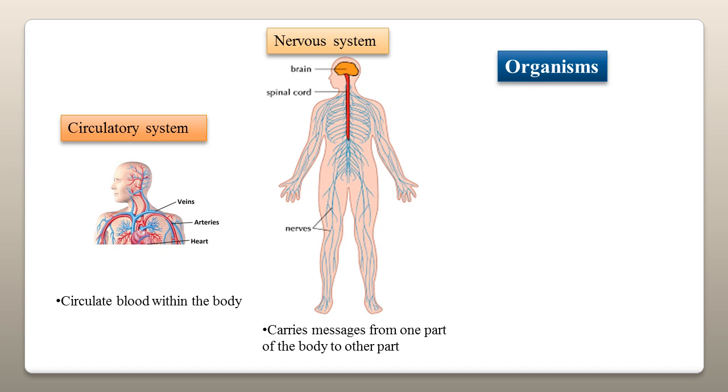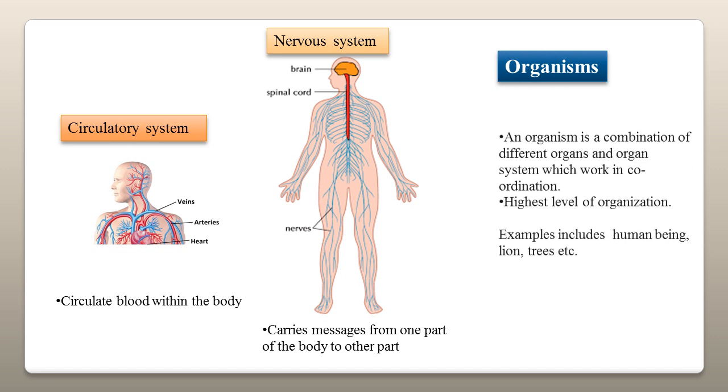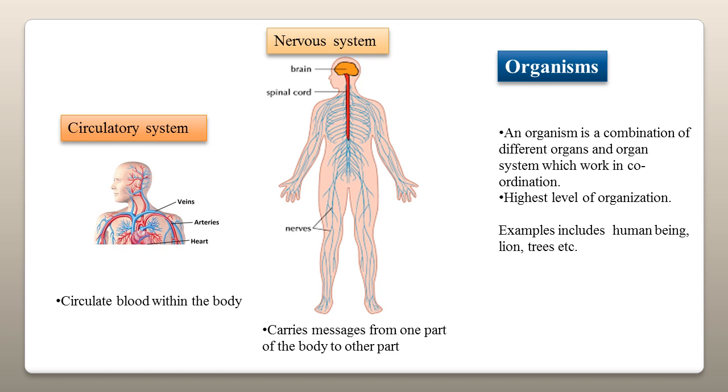Organisms. Organisms are the highest level of organization. An organism is a combination of different organs and organ systems which work together. If any organ or system fails to work properly, a living organism may die. Its examples are human being, lion, tree, etc.